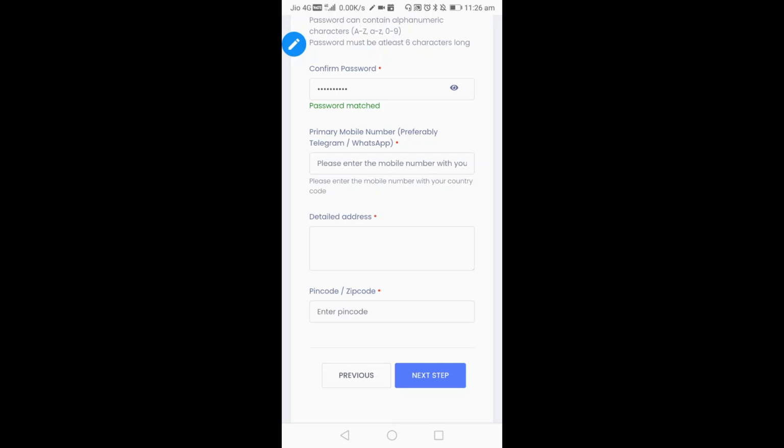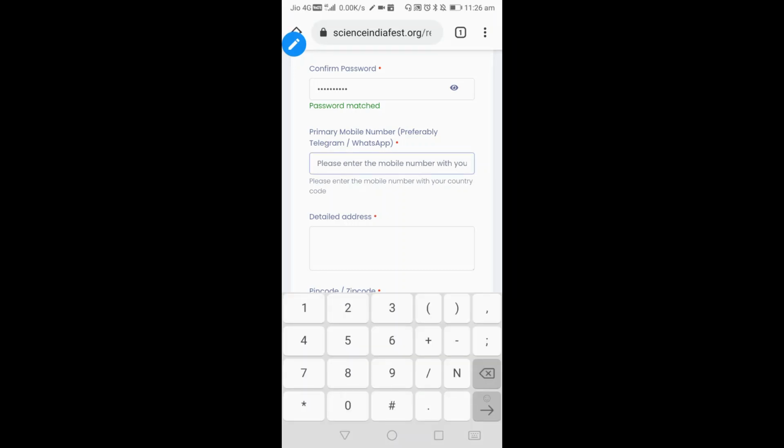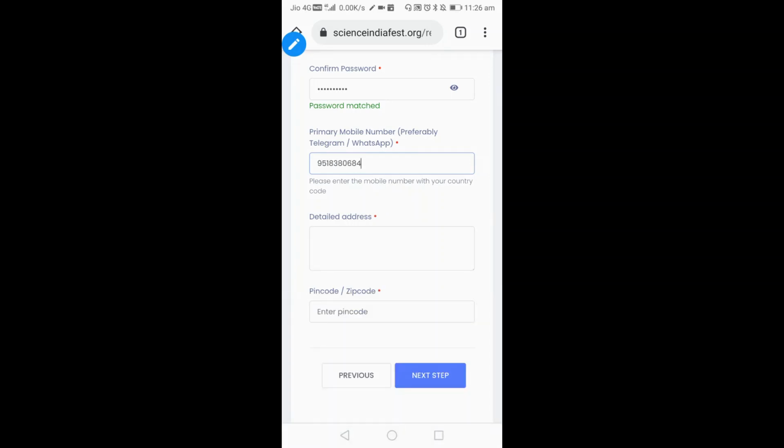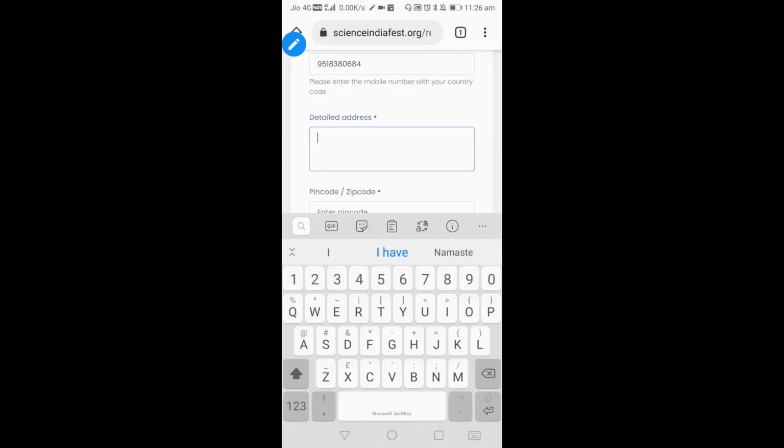Password is matched. Next, primary mobile number, which preferably should have WhatsApp or Telegram. If you don't have it, that's also fine, you can type. I will enter my phone number. Then detail address: you can write your home address or school address, along with the pin code number. Vijayapura. Okay.